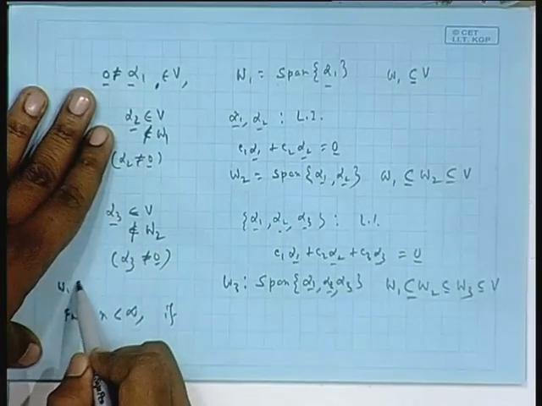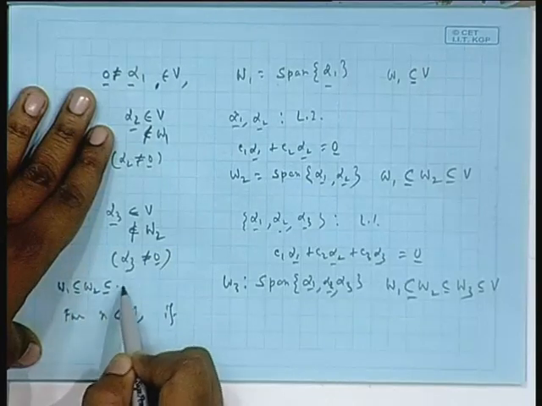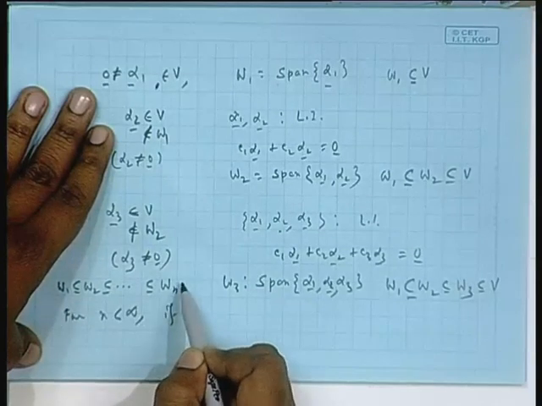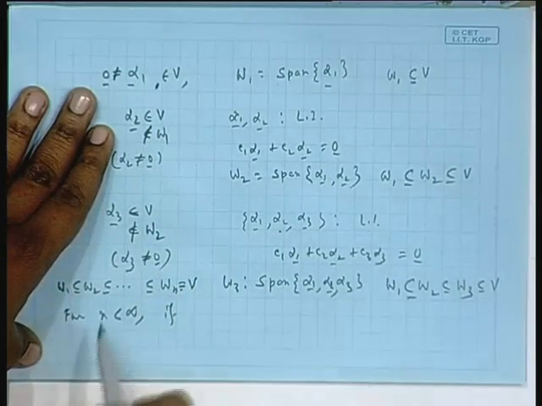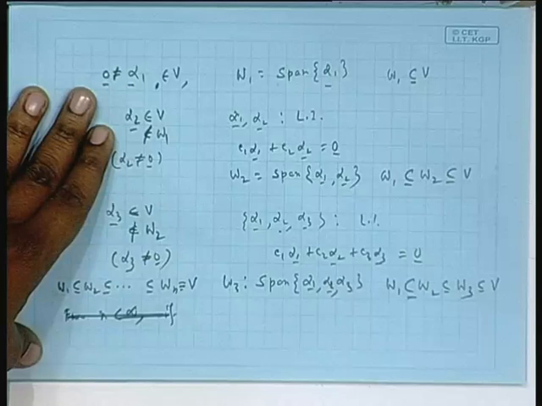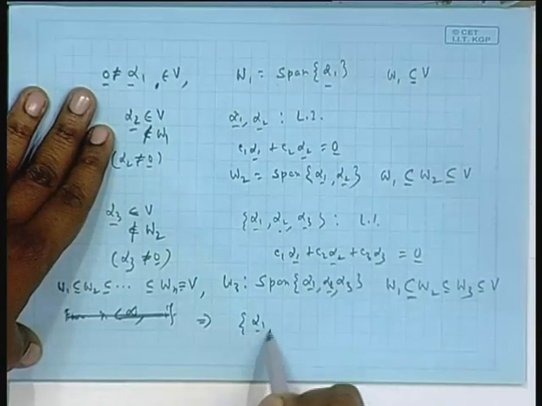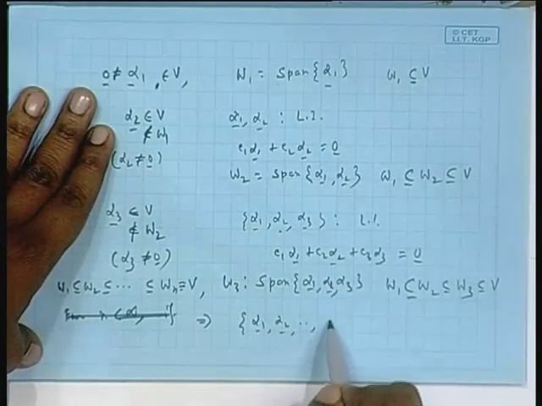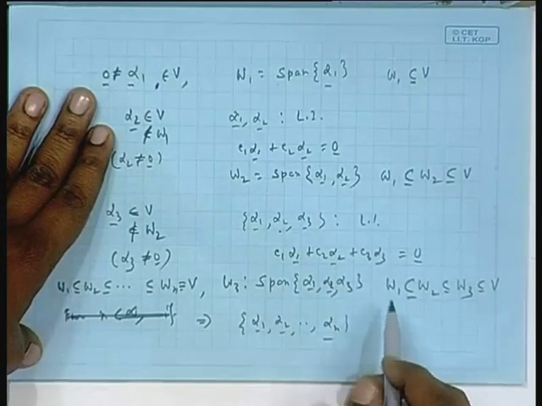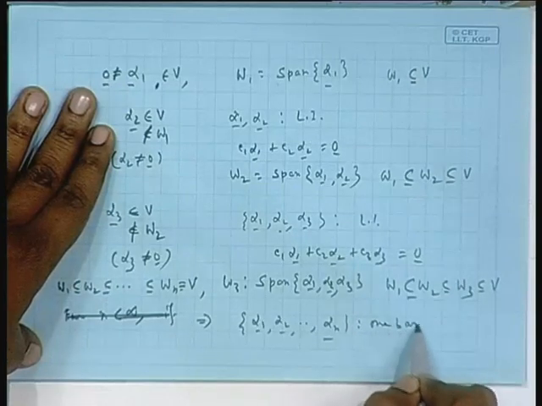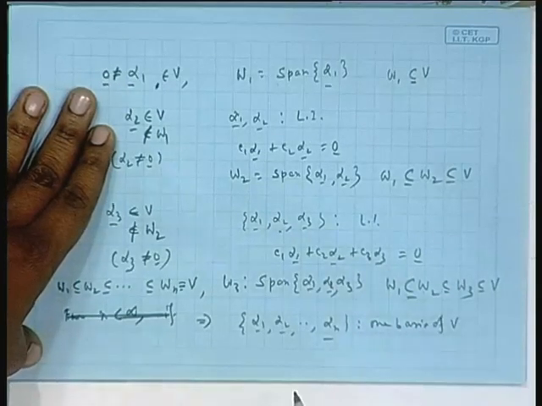W 1, and if it so happens you arrive at W n and that is equivalent to V, then that means you have alpha 1, alpha 2, dot dot dot, alpha n. You have constructed one basis. Fine.